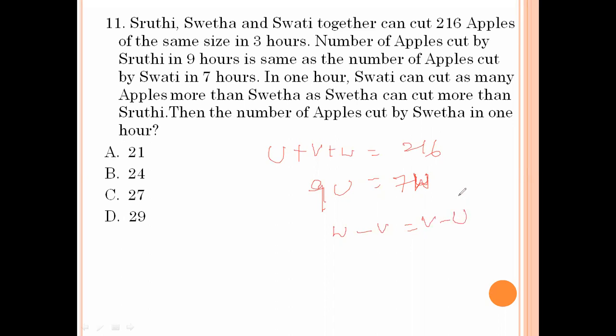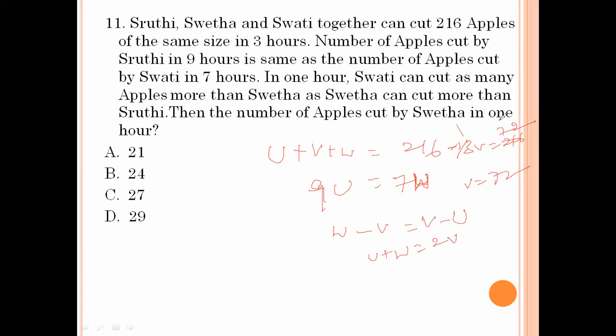So the number of apples cut by Sweta in 1 hour: V equals U plus W over 2, so U plus W value is 2V. 2V plus V is 3V. 3V value is 216. 3 1s are 3, 3 7s are 21, 3 2s are 6, 72 is the V value, Sweta.